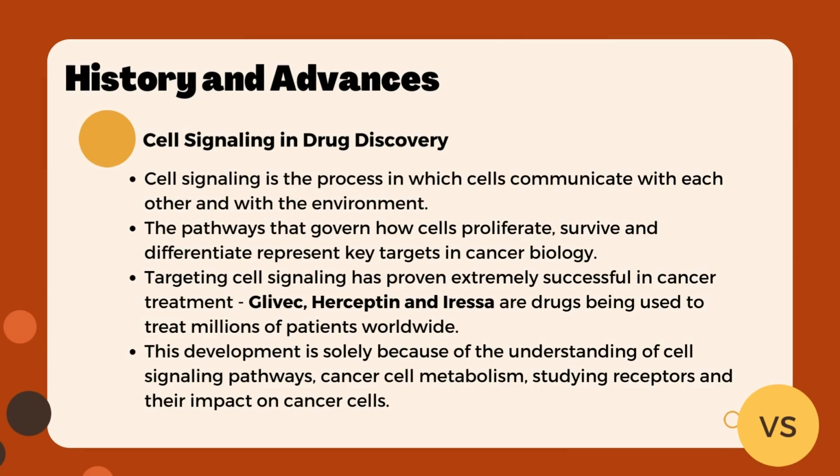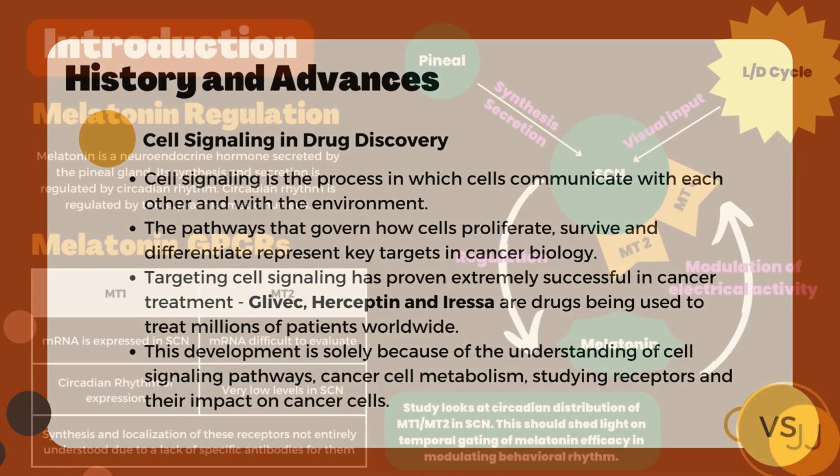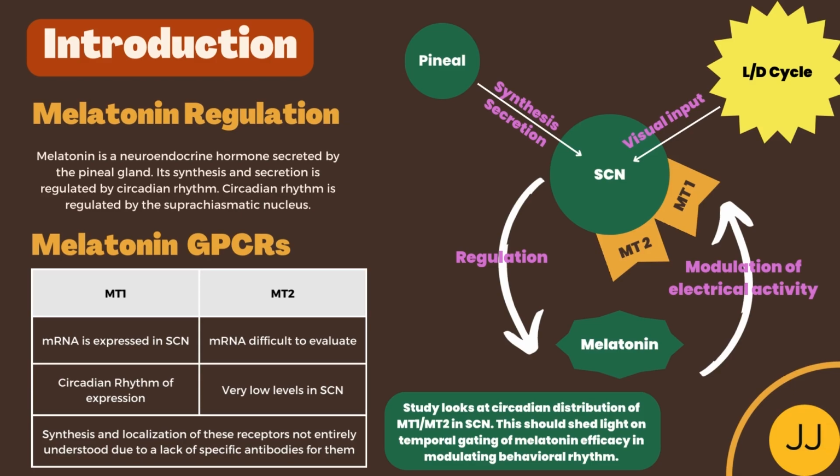Targeting cell signaling has proven extremely successful in cancer treatment. Drugs such as Gleevec, Herceptin, and Iressa are being used to treat millions of patients worldwide. This development is mainly because of the understanding of cell signaling pathways, cancer cell metabolism, studying receptors, and their impact on cancer cells. The introduction section of this paper starts with some background information on melatonin and its regulation.